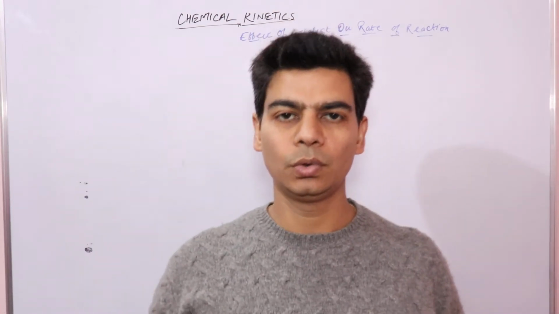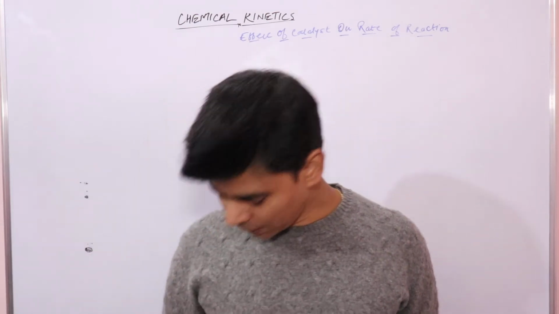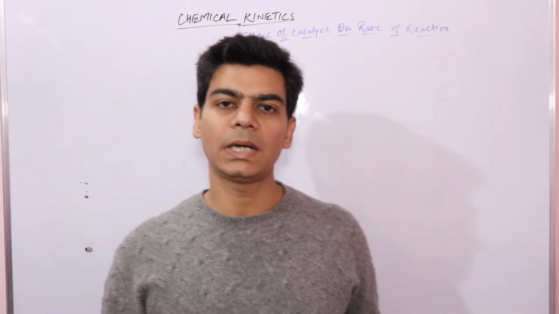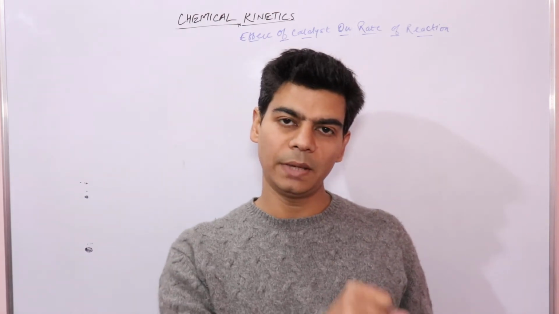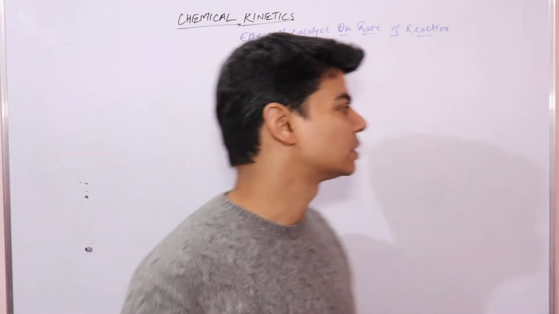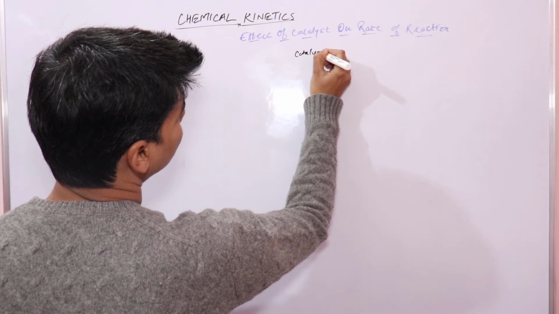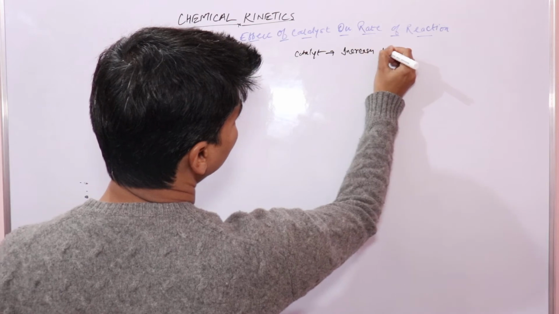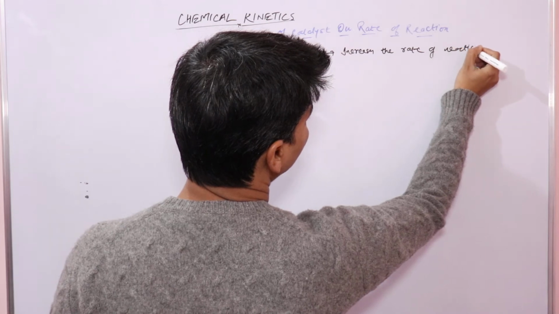Now in this video lecture we will go through what is the effect of catalyst on the rate of reaction, right? And we know that catalyst is something that increases the rate of reaction without itself participating in the reaction or without itself undergoing a chemical reaction. It does not chemically react with the reactants, but it just helps to increase the rate of reaction, right? So we'll just write it over here. Catalyst, it increases the rate of reaction, right?